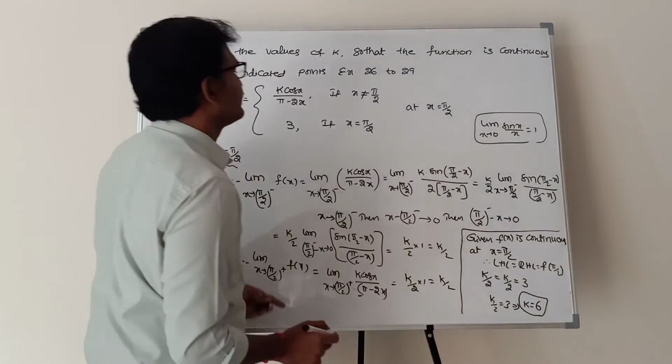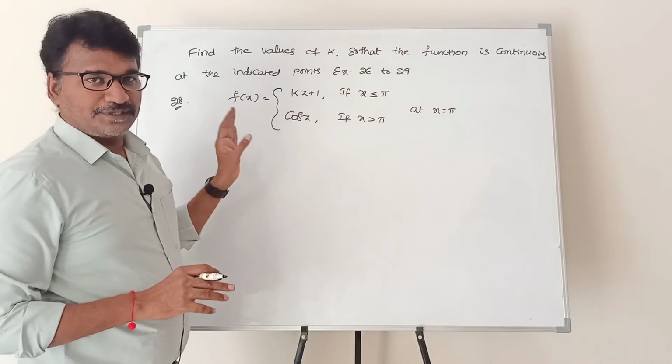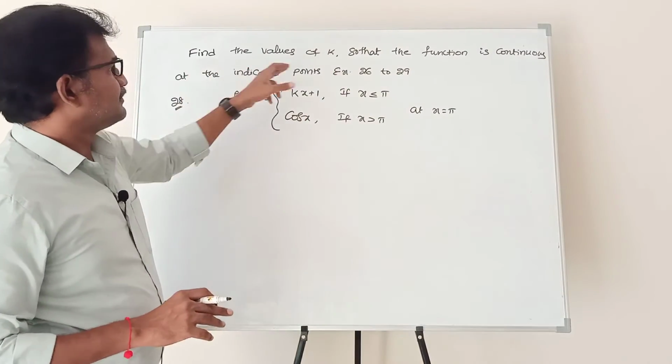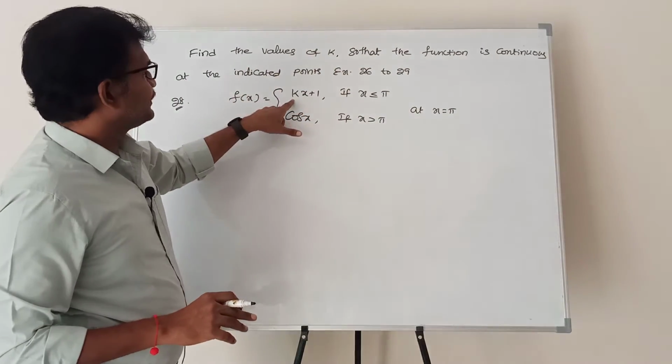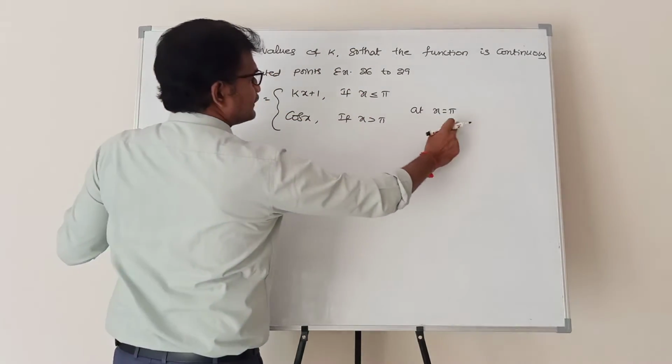This is the value of k. Next problem. 27 also same. 26, 27, 28, 29 all problems are similar model. Find the values of k. In every problem you need to find the value of k so that the function is continuous at the indicated point. Which point is indicated?